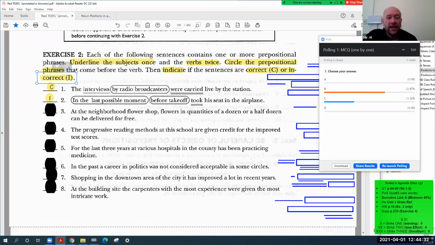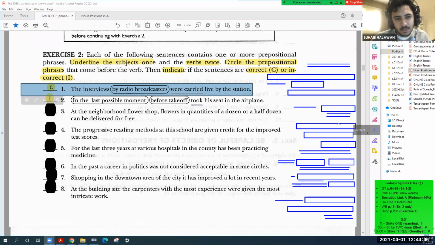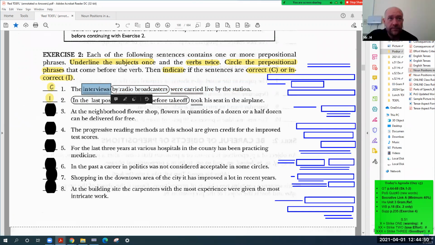Very good. Okay, number one, can anyone explain number one? Anybody want to try to explain it? It's a line, a circle, and two more lines. Suhaib? The first thing is the subject, the interviews. Yeah. Okay.